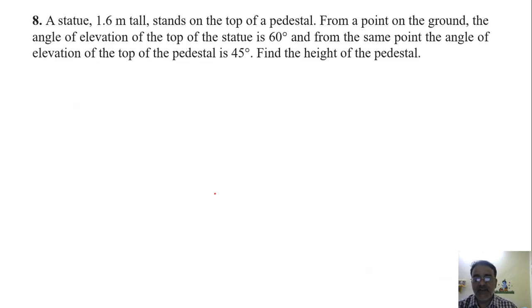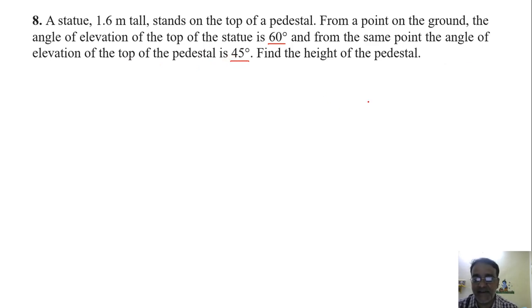Right? Now see this question. This is a very important question. 7th और 8th question बहुत important है इस साल के लिए. A statue 1.6 meter tall stands on the top of a pedestal. From a point on the ground, the angle of elevation of the top of the statue is 60 degree, and from the same point the angle of elevation of the top of the pedestal is 45 degree. Find the height of the pedestal.